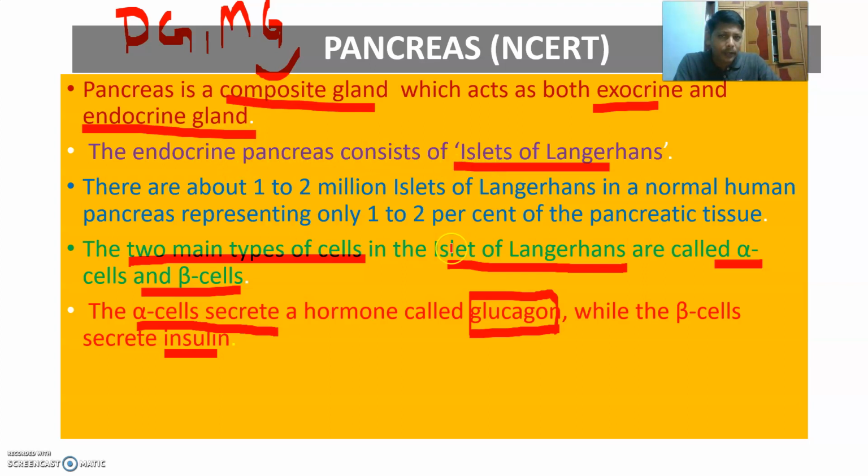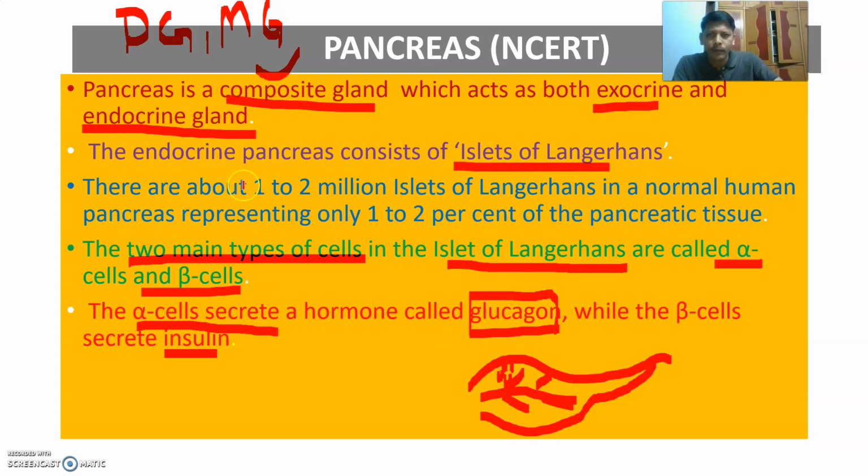The endocrine part of the pancreas: the pancreas is an elongated, leaf-like gland. It consists of islets of Langerhans. For example, this is one islet of Langerhans in the pancreas, and this is another. Like that, how many are there? 1 to 2 million islets of Langerhans are present in a normal human pancreas.